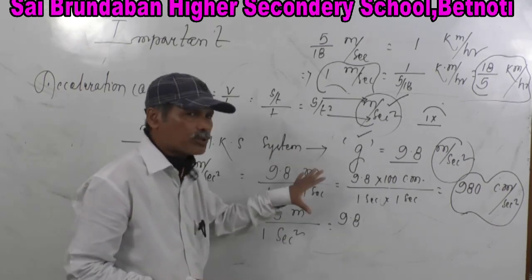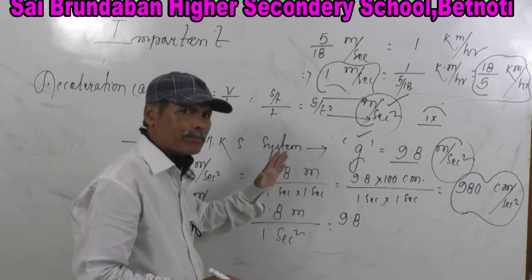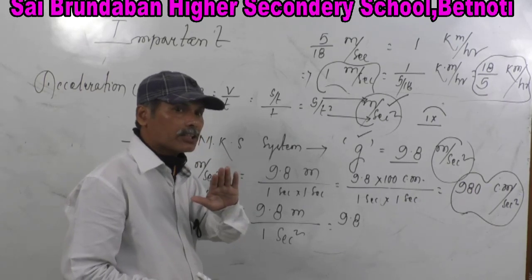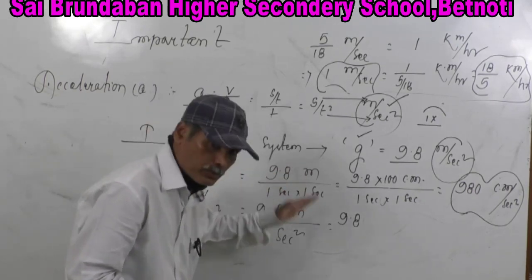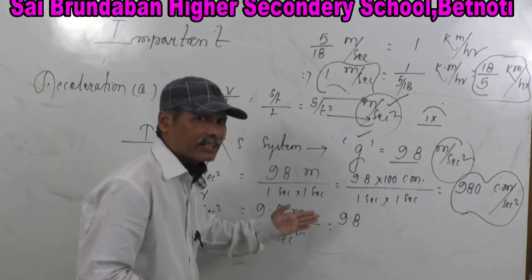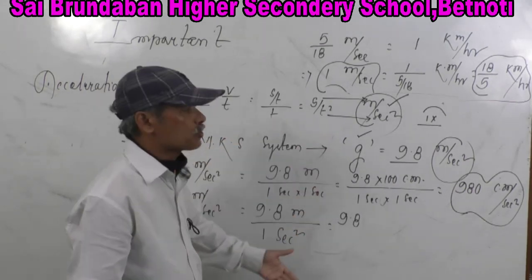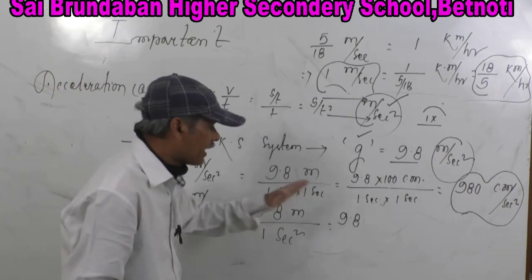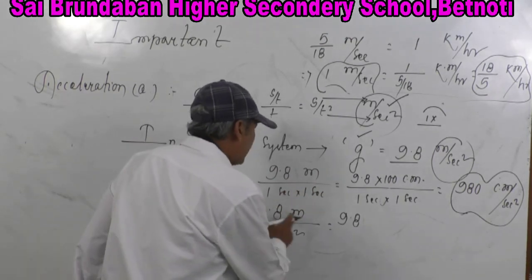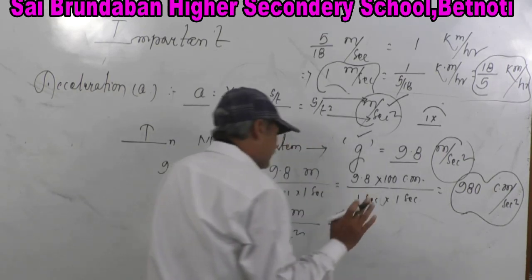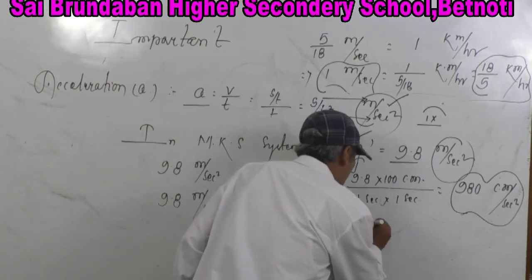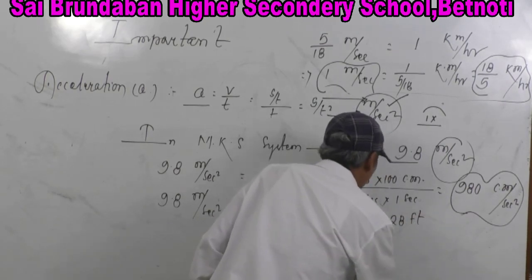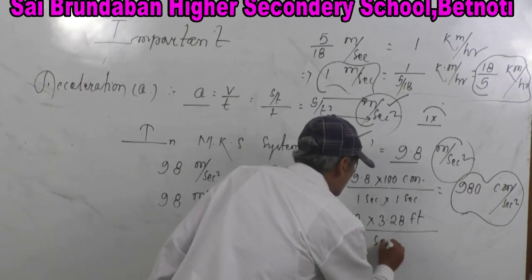It is not necessary to memorize it. So 9.8 meter is equal to 9.8 into 3.28 feet whole divided by 1 second square.